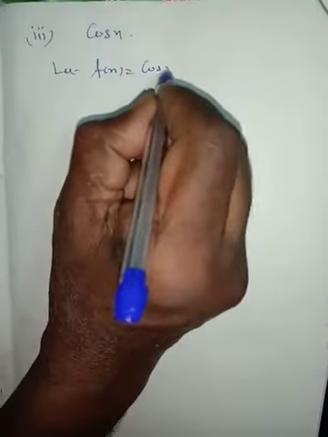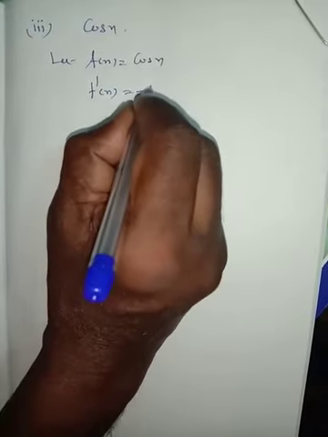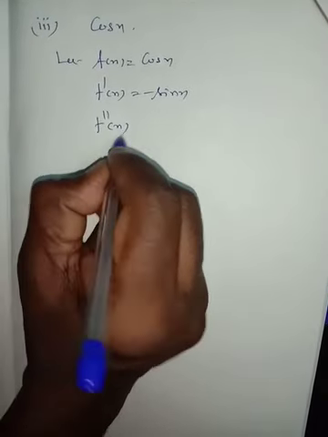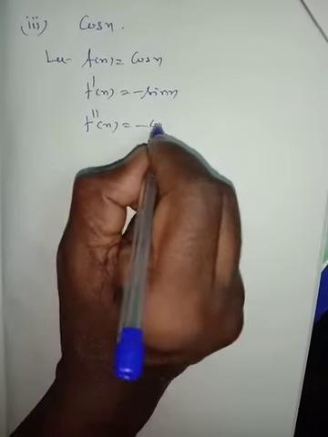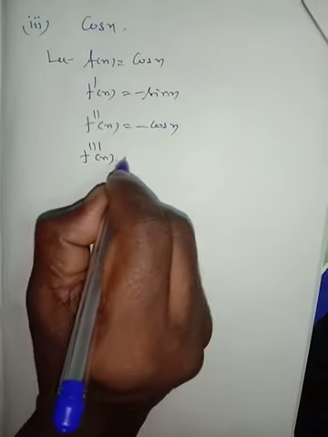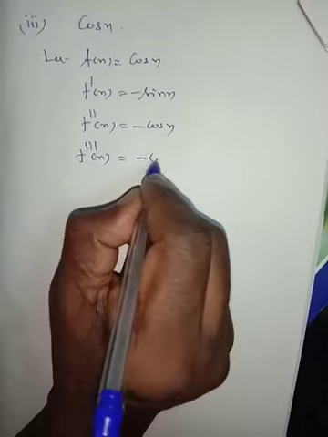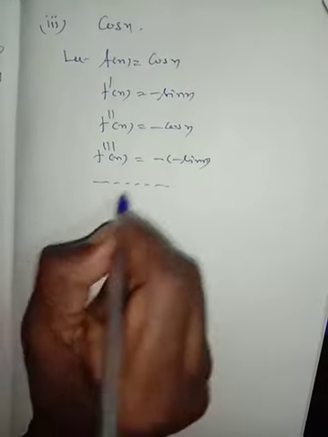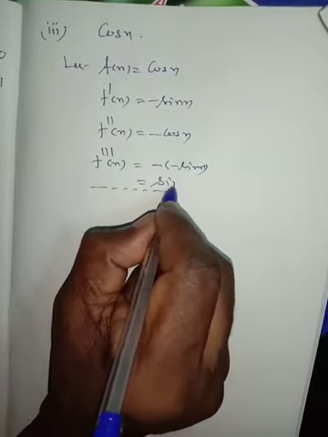Let f(x) equal cos x. f'(x) is minus sin x. f''(x) is minus cos x. f'''(x) is minus of minus sin x, which is equal to plus sin x.